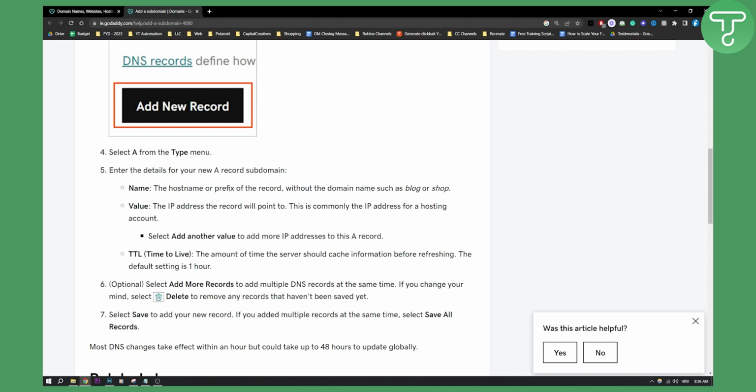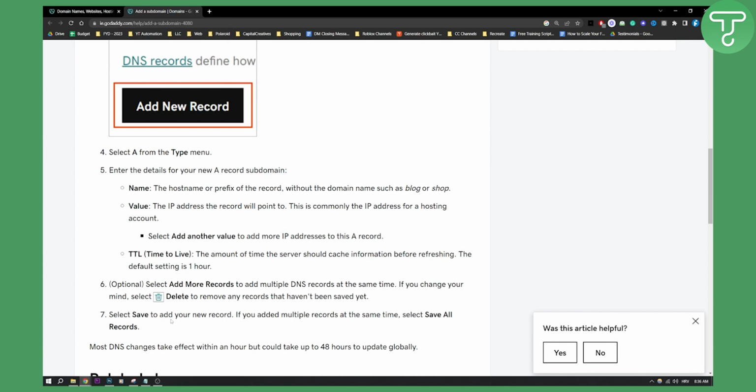And then you have TTL, time to live, the amount of time the server should cache information before refreshing. The default setting is 1 hour. Then this is optional, but you can select add more records to add multiple DNS records at the same time. I would not advise this if you just want to go and add or set up a subdomain.